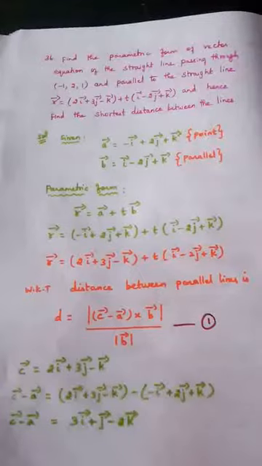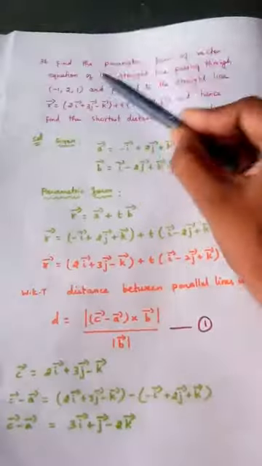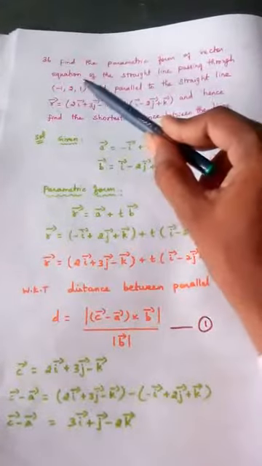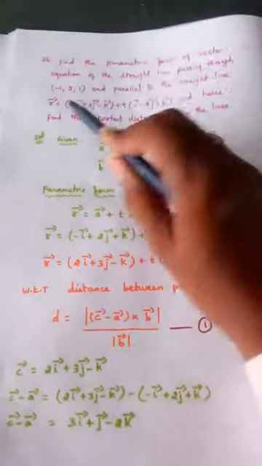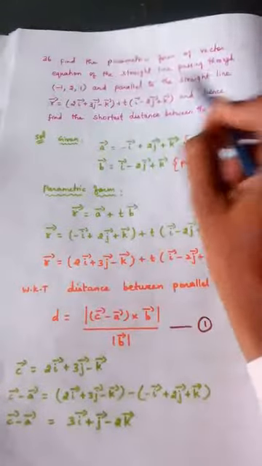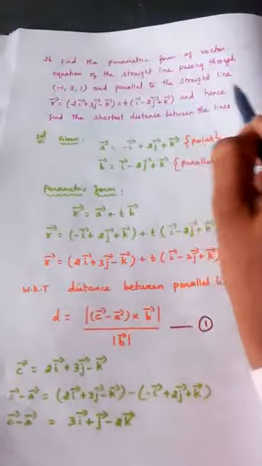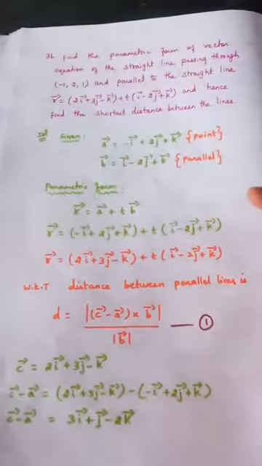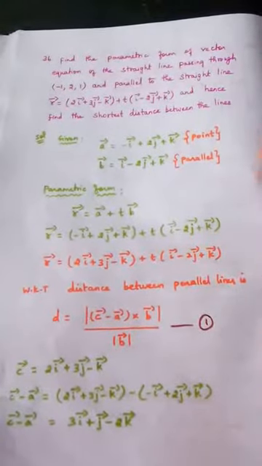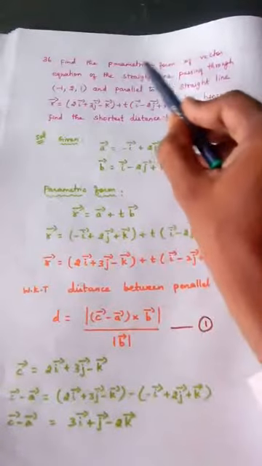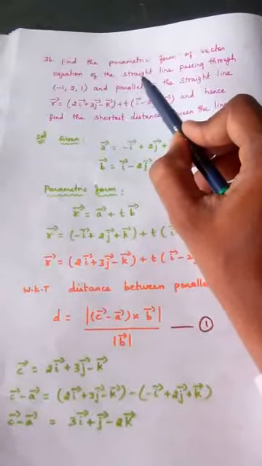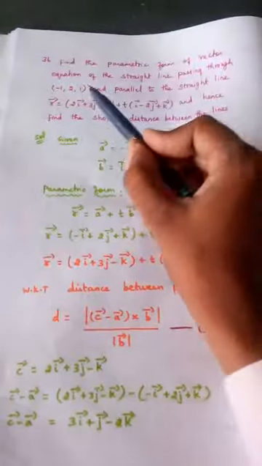Problem number 36. Find the parametric form of the vector equation of the straight line passing through this point and parallel to this straight line, and hence find the shortest distance between the lines. Again, the question is very simple. We need to find the parametric form of a straight line passing through one point.